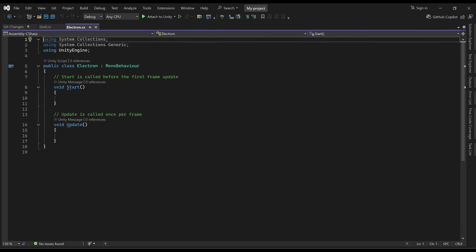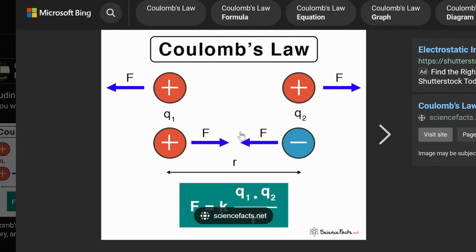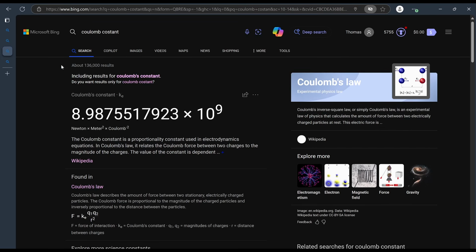Okay, so for electromagnetic force, here's how we calculate the force with the Coulomb constant and the charges of the 2 particles divided by the radius squared. Well, since I'm god of this universe, I don't really see any reason why we have to keep these constants the way they are.